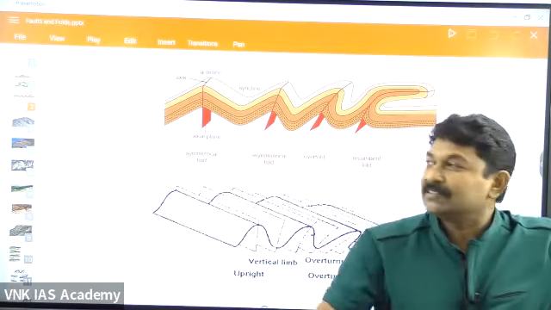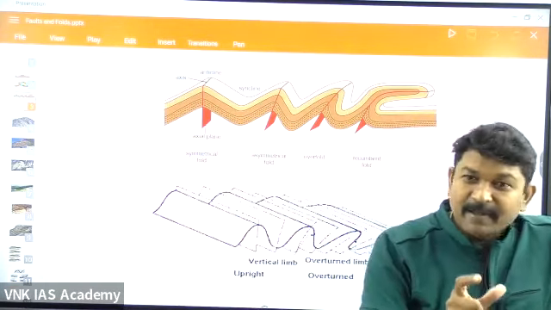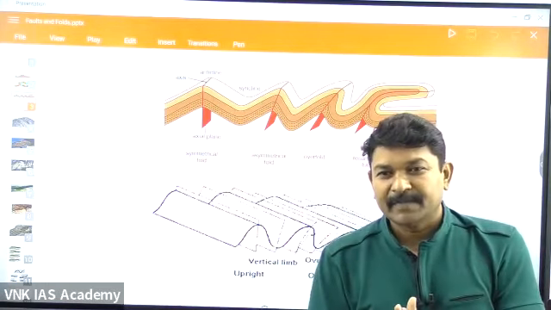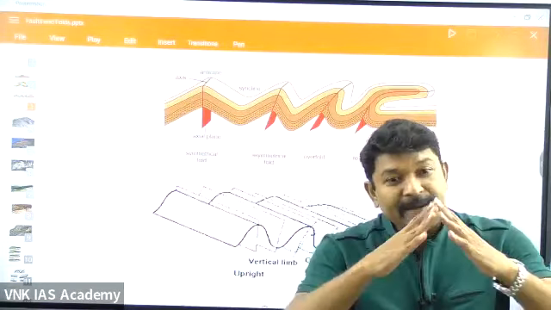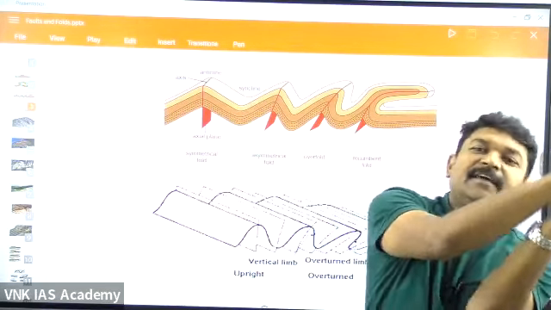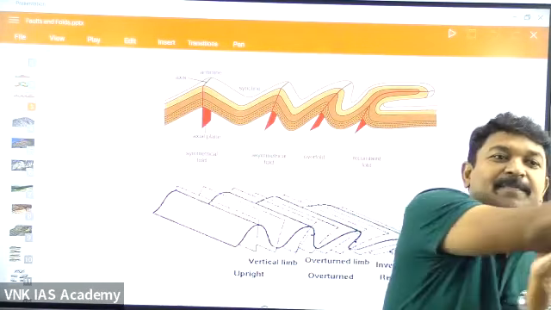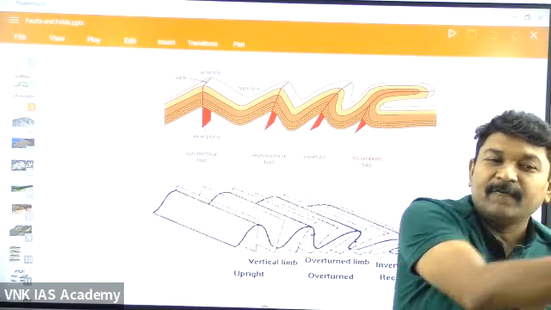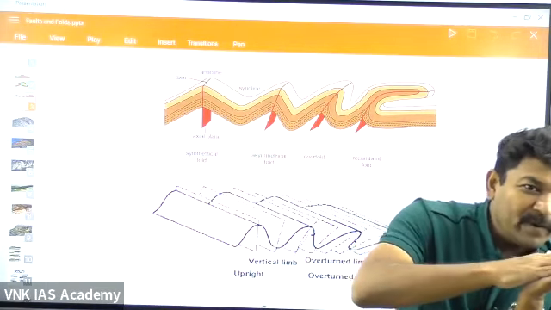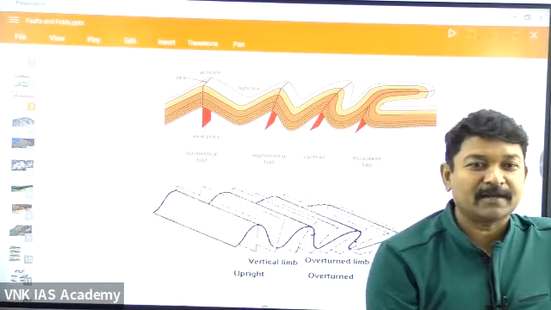On the same lines, rocks also have a threshold limit. Whenever force is applied, some rocks break very easily. Some rocks will bend; they get folded. They wait, and wait further. But at one point it cannot tolerate any more, and then it breaks. The moment it breaks, the rock is said to have reached its threshold limit. The moment the rock breaks means what? Fracture. Whenever a rock fractures, what is it called? The fault line.